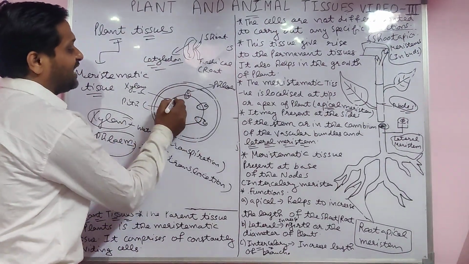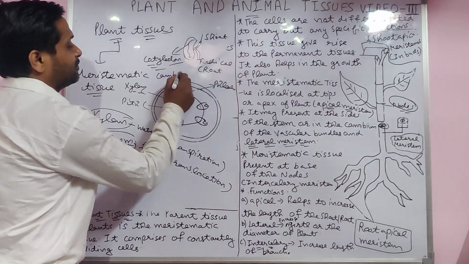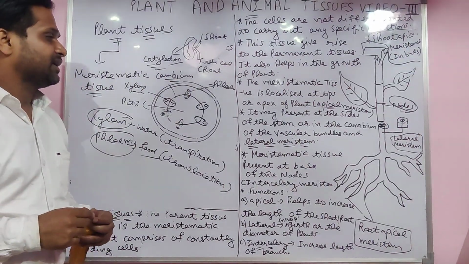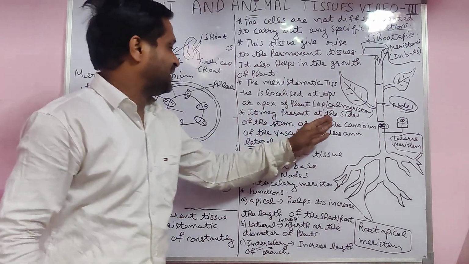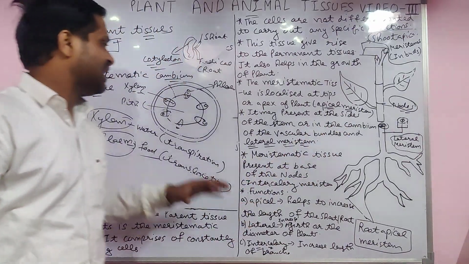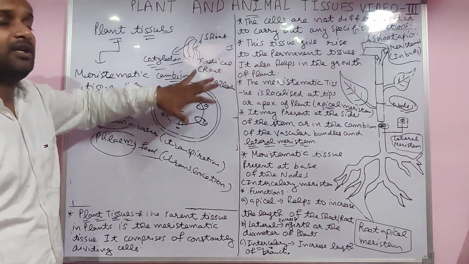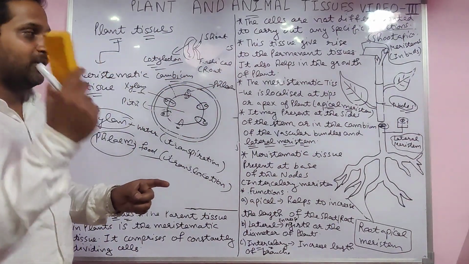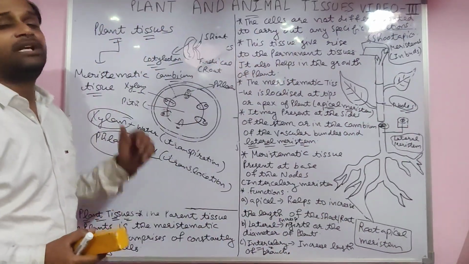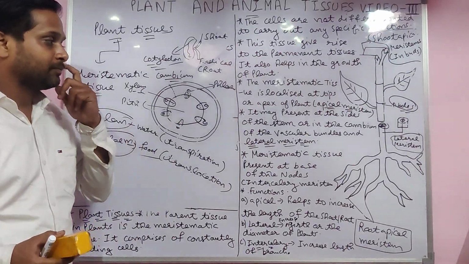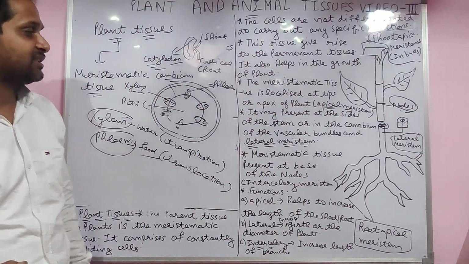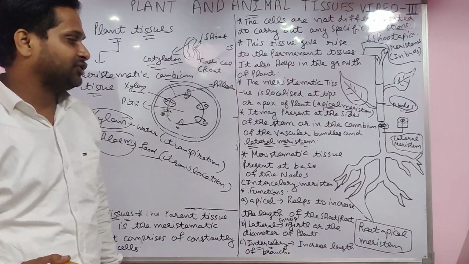And this ring is called cambium. So it may be present at the side of the stem, in the cambium part of the tree, inside the stem in the vascular bundle. That is called lateral meristem.